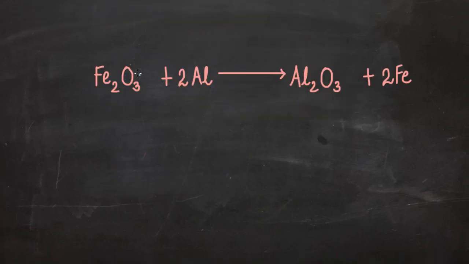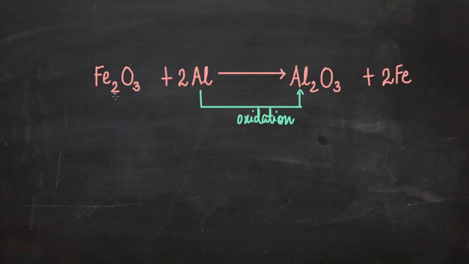Ferric oxide reacts with aluminium to give aluminium oxide and iron. What is happening to aluminium? Aluminium is gaining oxygen. So aluminium is getting oxidized because gain of oxygen is oxidation. So aluminium is getting oxidized and ferric oxide is losing oxygen. Ferric oxide is losing oxygen to form iron. So loss of oxygen is again reduction.